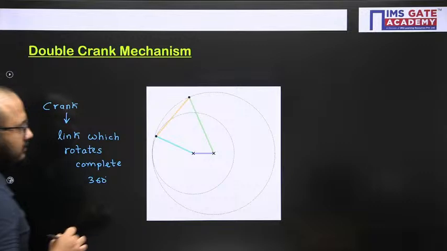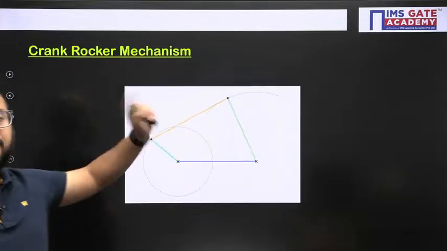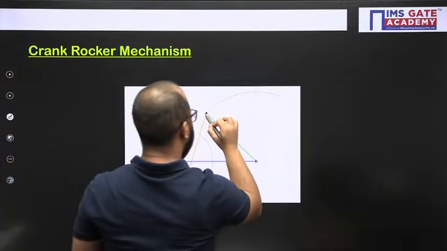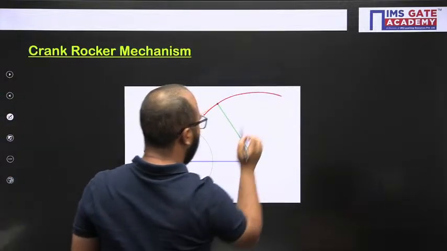Now let us move on to the next one, crank rocker mechanism. Now you can easily understand in this case. See this movement.